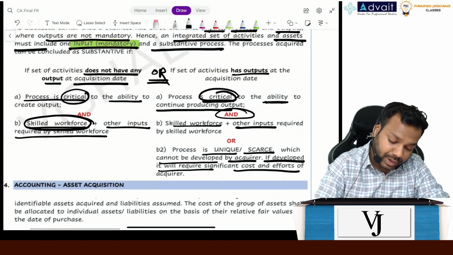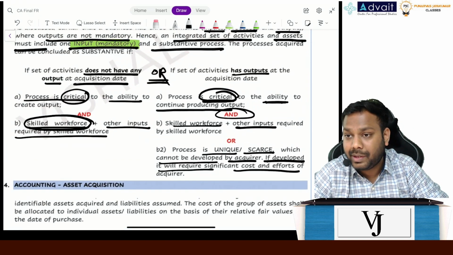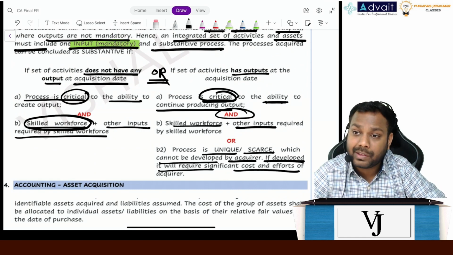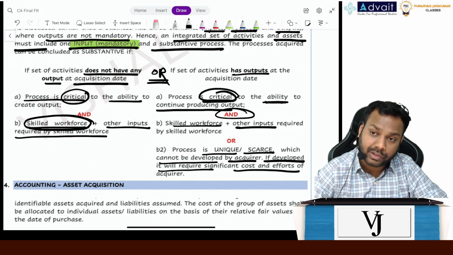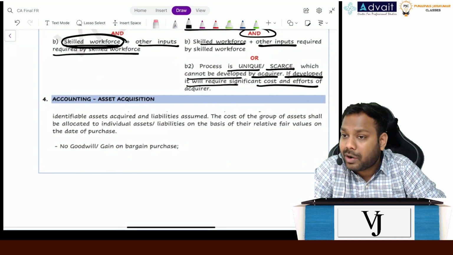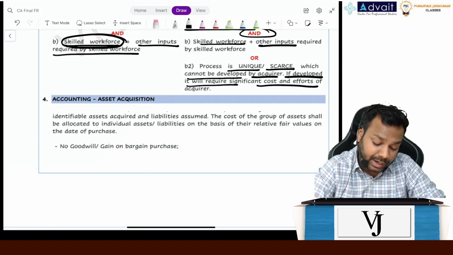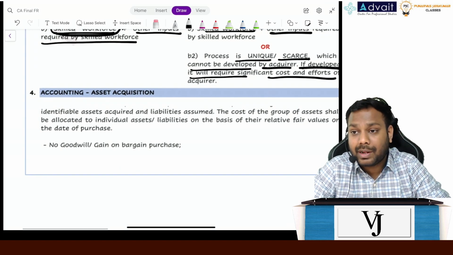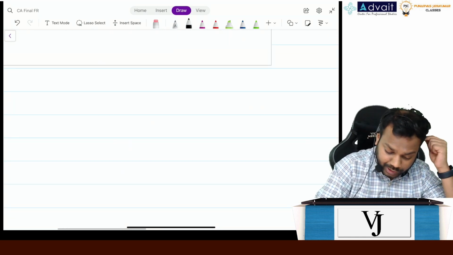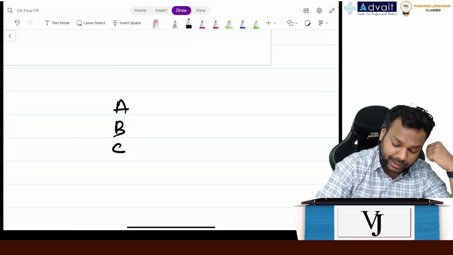Okay. So now, if either of these is there, we can say it is a business acquisition. If none of them get satisfied, it is a case of asset acquisition. Now, though asset acquisition is not covered under Ind AS 103, still Ind AS 103 gives the guidance on the accounting treatment. Understand? Let's suppose there is a group of assets A, B, C.